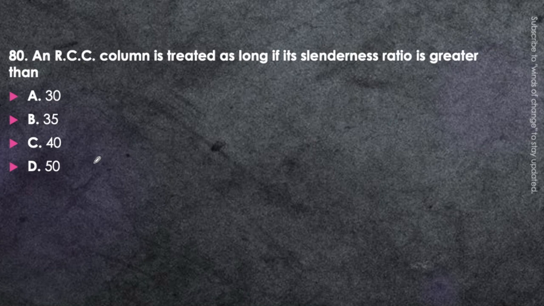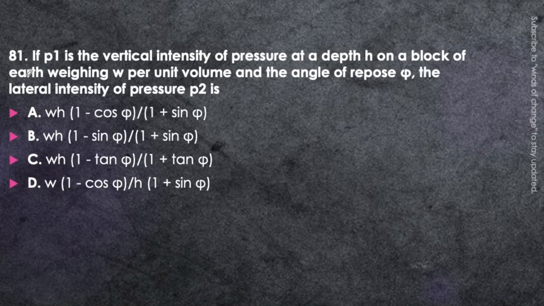When we call an RCC column a long column, it is when the slenderness ratio is greater than 50. That is, option D will be the correct answer. Memorize it.